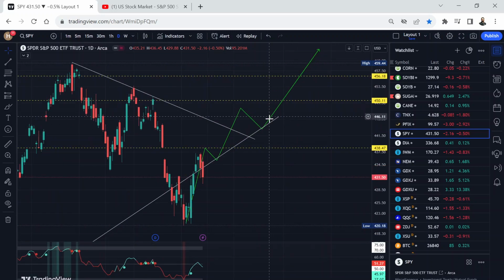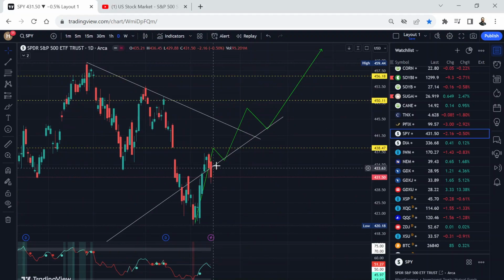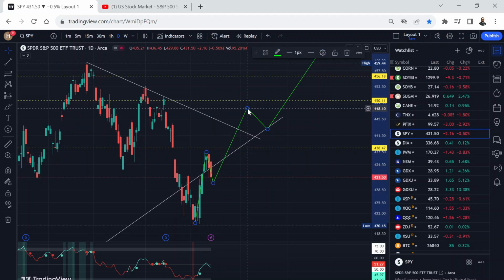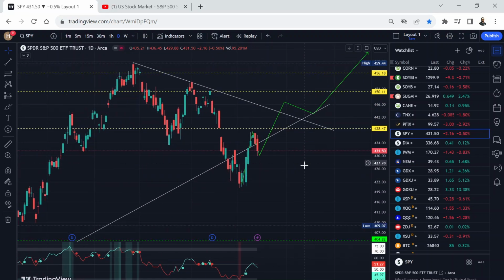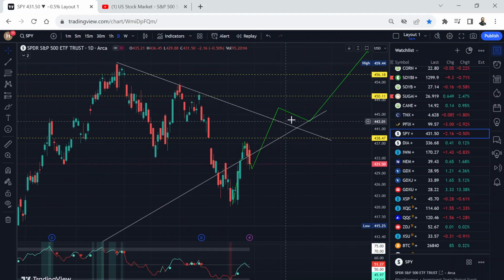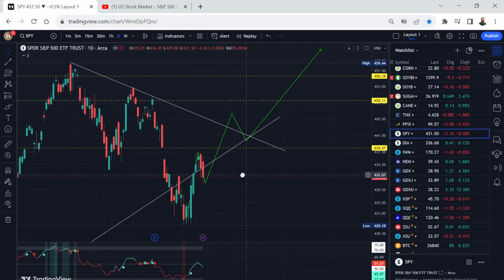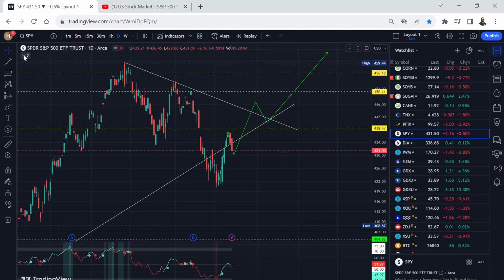There are gaps on the top, gaps on the bottom, but I think most likely the green projection I have is what I'm looking for, and you can see we're getting a pullback exactly like what I was thinking. And now the next challenge is to break this upper resistance. And if Nasdaq, which I showed you, if that happens, I think that most likely we're going to go to new highs. So anyhow, this is on SPY.